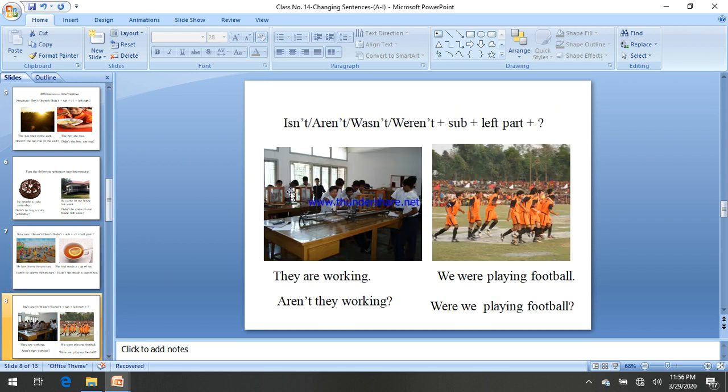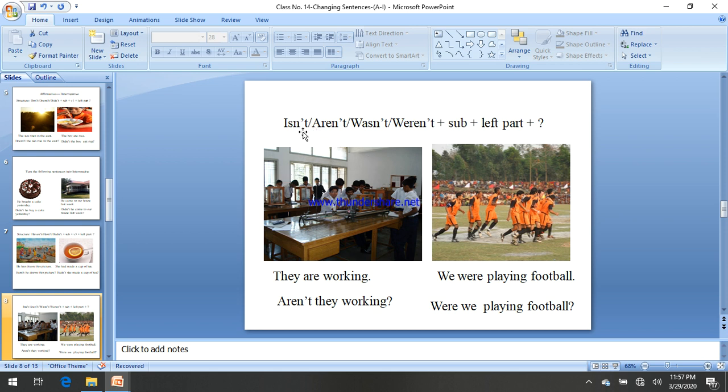Another one, if there is an auxiliary verb, that means am, is, are, was, were, shall, should, will, would, may, might, can, could, something like that, then we have to follow this structure.